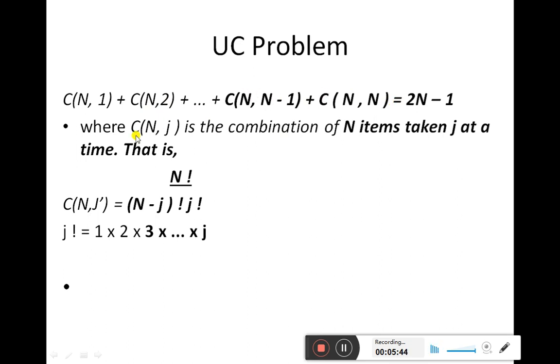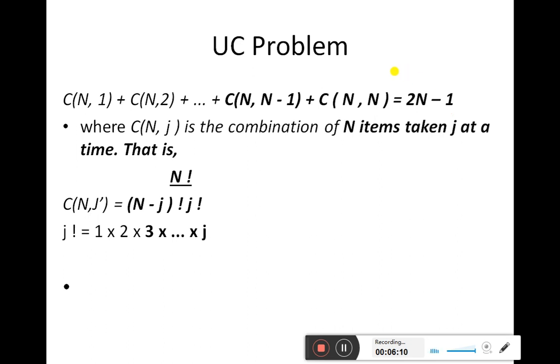So if there are n generators in our power plant, 2 to the power n minus 1 different combinations of the generators we will be having, and among those combinations we have to choose some combinations which are suitable for our present load requirement, and which generate the power at the lowest possible cost.